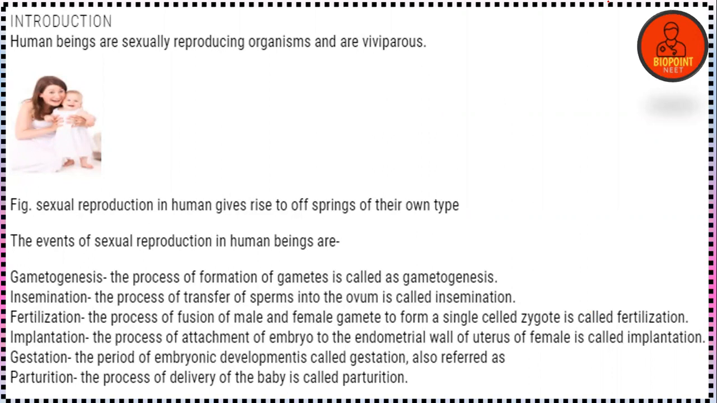So let's get started. Introduction: human beings are sexually reproducing organisms and they are viviparous. And we know that reproduction, the whole unit deals with the same concept itself, right? Reproduction is actually the formation of offspring. It may be identical to the parent, it may not be identical to the parent. They may or may not have genetic similarity. It all depends upon the type of reproduction.